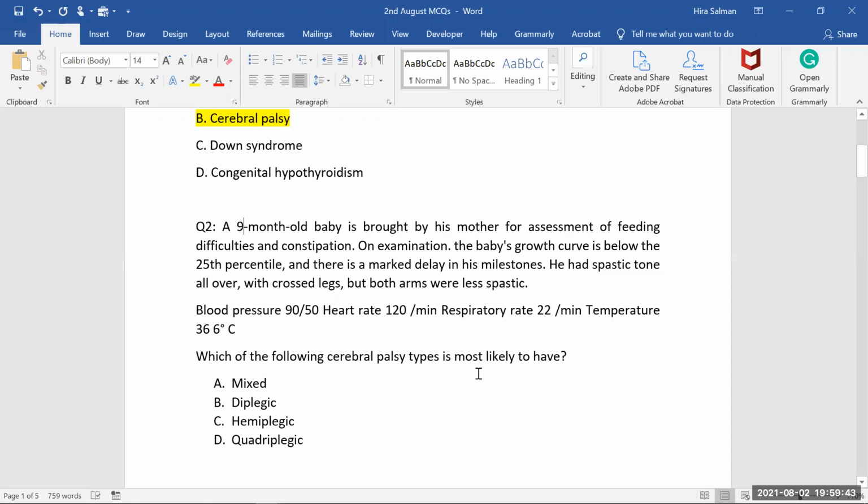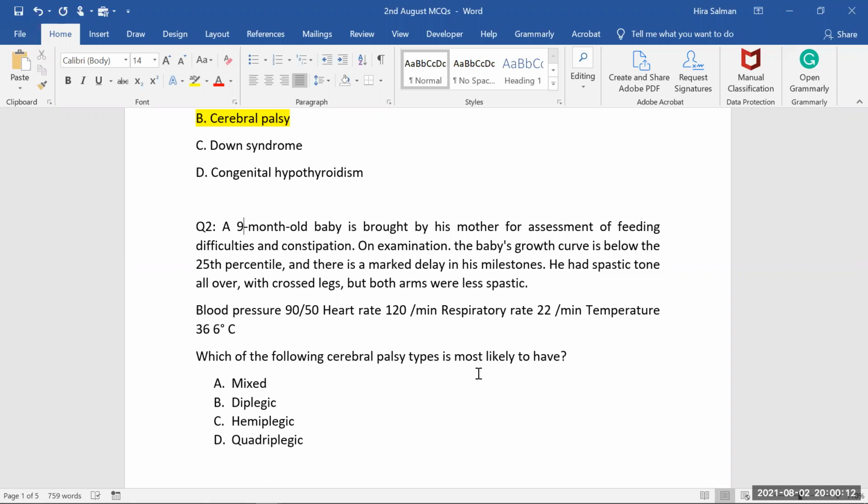Now you have to classify. This child is having less spasticity in the upper limbs, it's functional, but of course not up to the mark, but the lower limbs are crossed. Legs are crossed. So it means that the lower limbs are showing more spasticity as compared to the upper limbs. So when 2 limbs are involved, we have to make a diagnosis of diplegic cerebral palsy. Diplegic spastic cerebral palsy. That should be the complete diagnosis.